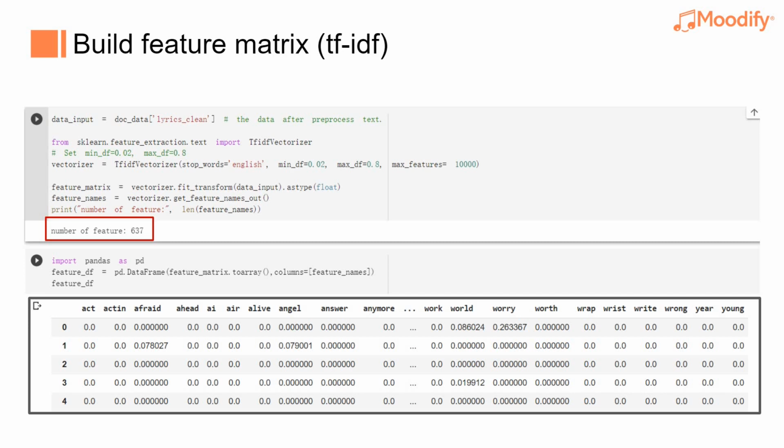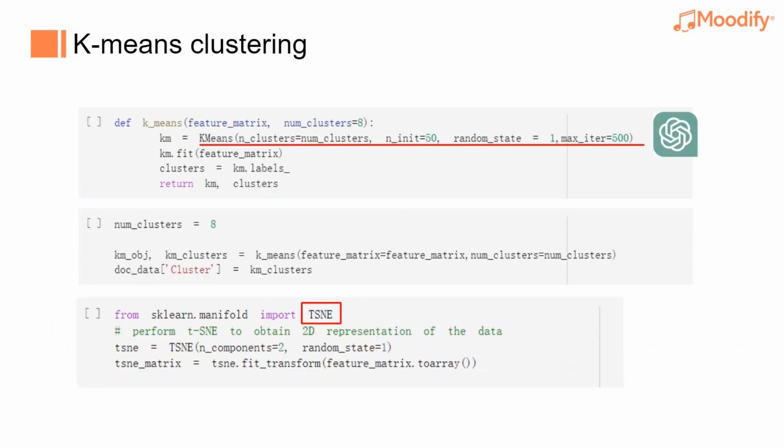Next, we calculate the TF-IDF scores using a feature set of 637 words. The following is the feature matrix that we ultimately presented. We utilize the k-means clustering algorithm to cluster the data. And with the assistance of ChatGPT, we determine the k-means function parameters to divide the data into 8 clusters. Upon comparing the outcomes of using both t-SNE and PCA, we opt to utilize t-SNE for our analysis.